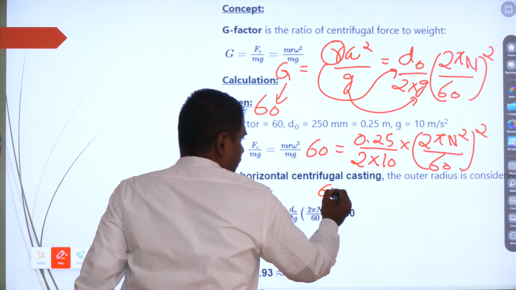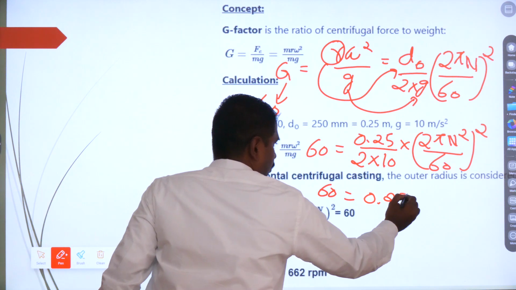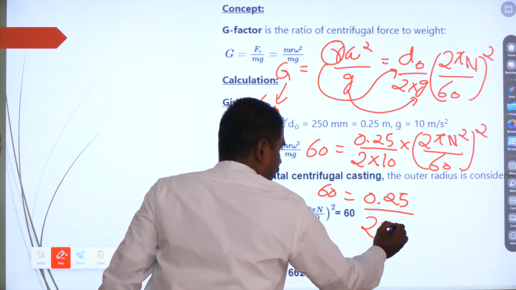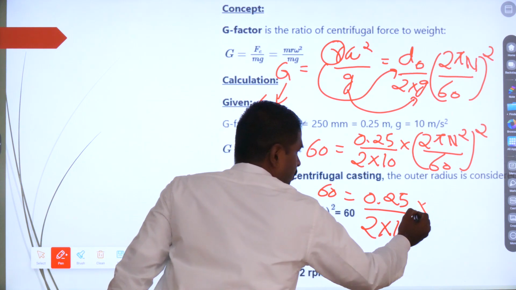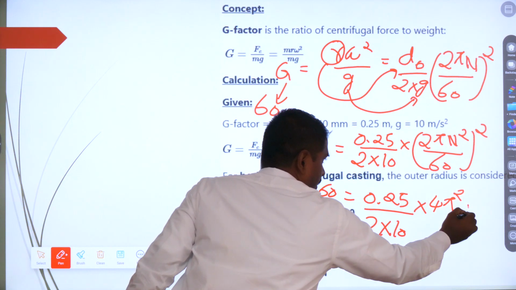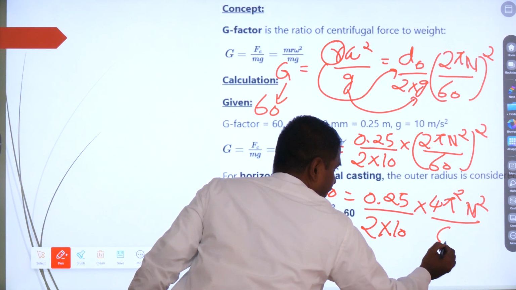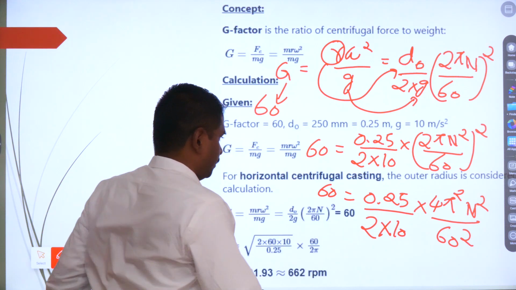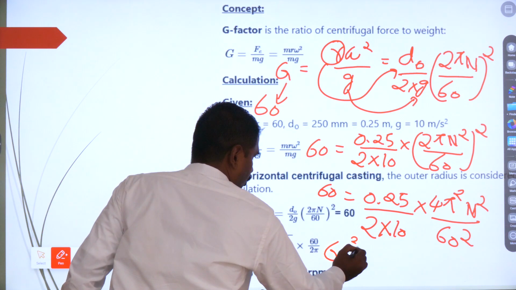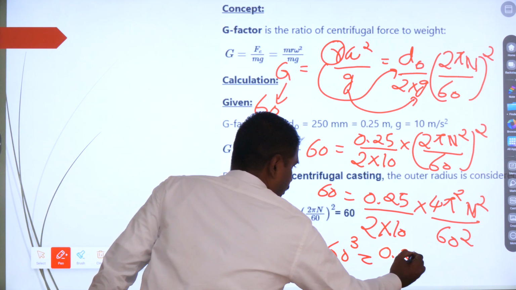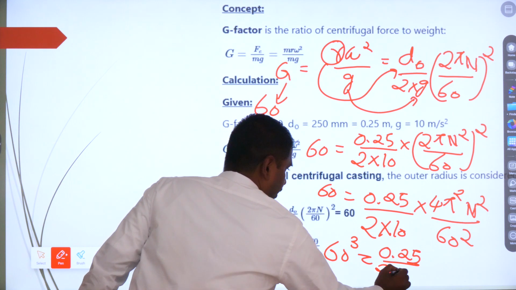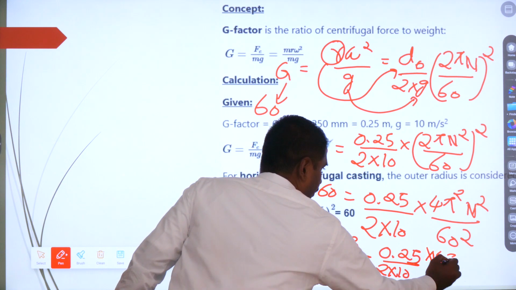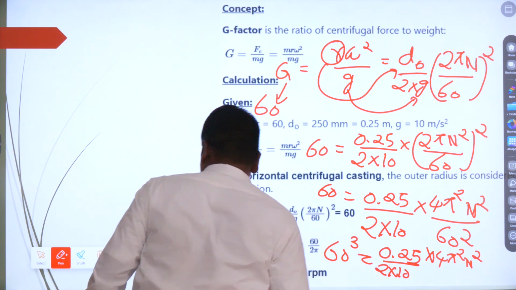So you write it again. 60 is equal to 0.25 divided by 2 into 10 into 4 pi square n square divided by 60 square. So you take 60 over here. So what will happen? 60 cube is equal to 0.25 divided by 2 into 10 into 4 pi square n square.